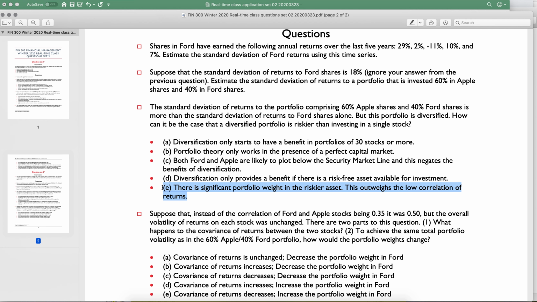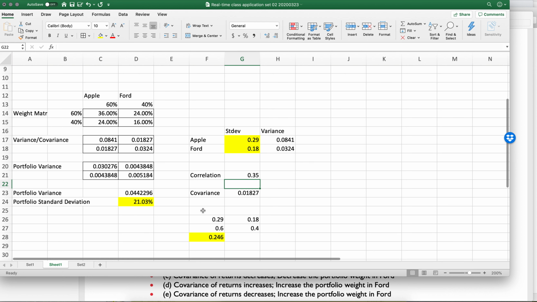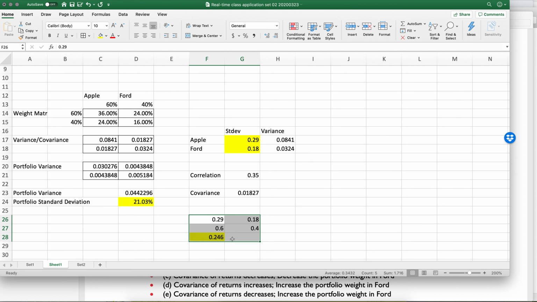There's a weight on the riskier asset. This outweighs the low correlation of returns. And what I'm showing you above and beyond what's in the solution is that naively, if you did this, you would be getting this percent return or this percent risk, but you're actually only getting 21% risk. So diversification benefits you no matter what. It just so happens that we heavily weighted a higher risk stock, and so therefore the portfolio risk is higher than Ford, but it's not as high as it would be if the correlation was 1.